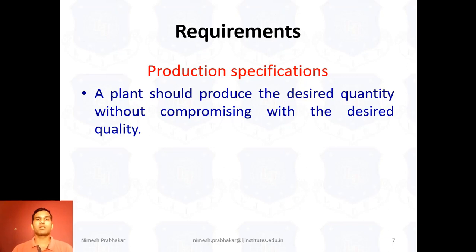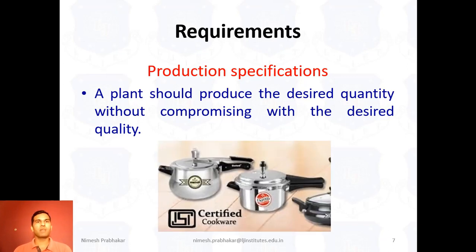This is the production specification. Suppose we have one plant that makes a pressure cooker. For this, the requirement or specification is that the quality of the product is good. That means a plant should produce the desired quantity, that means the number of pressure cookers, without compromising the desired quality of the cooker. So, this is the second requirement.